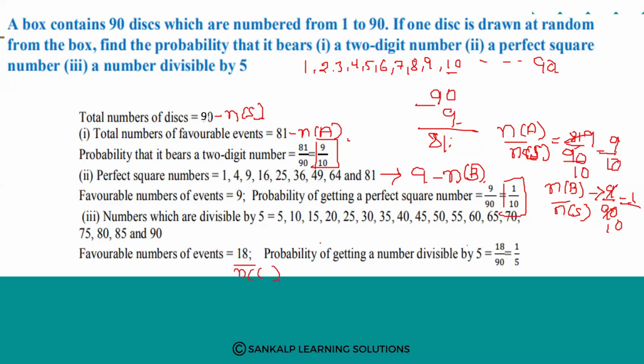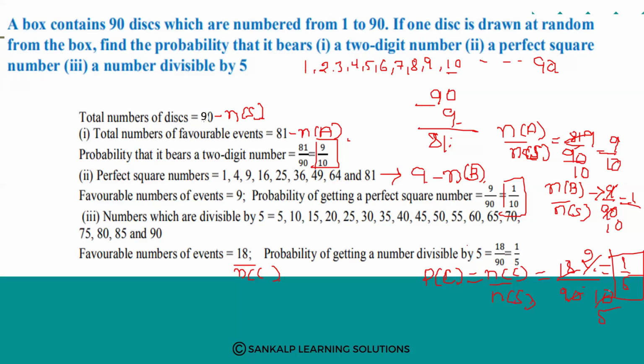Then the probability of getting a number divisible by 5, P of C, is equal to n of C divided by n of S, favorable outcomes divided by total number of outcomes. The favorable outcomes are 18 and the total number of outcomes is 90. So 9 twos are 18, 9 tens are 90, which gives 1 by 5. So 1 divided by 5 is the probability of getting a number divisible by 5. Understood?